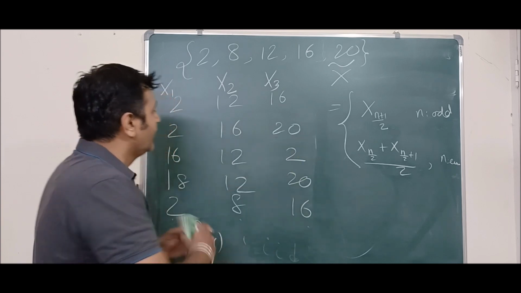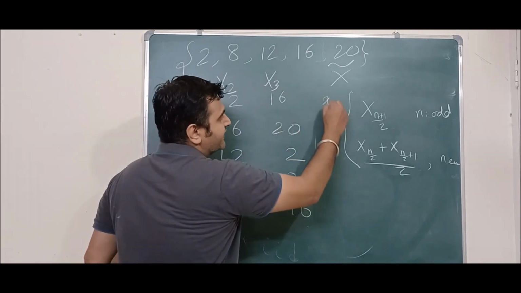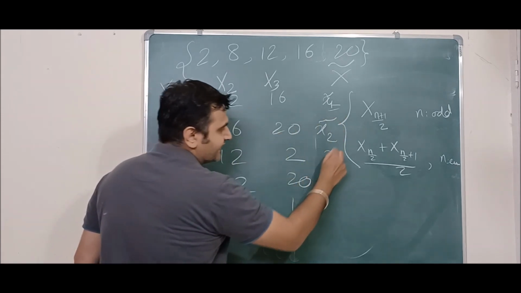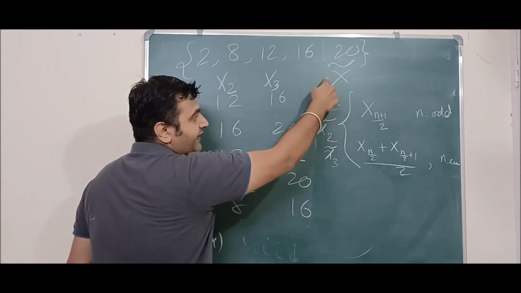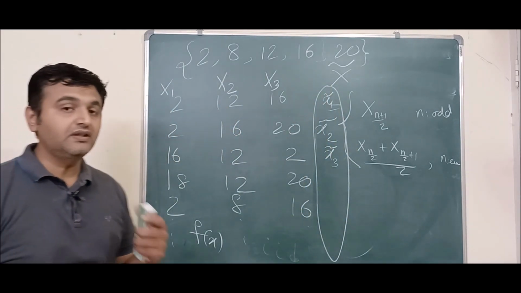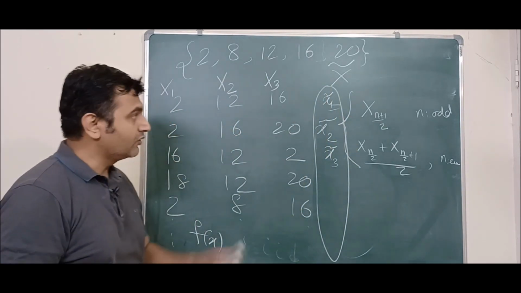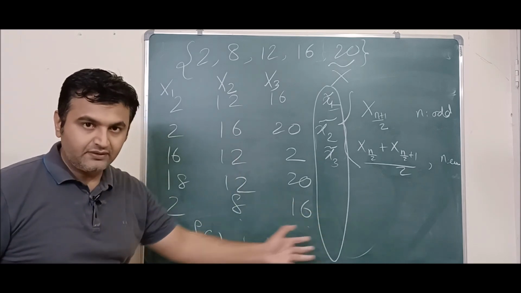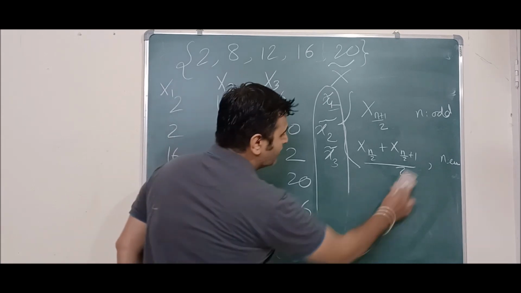And what is the value? You find the median of this, which is x1 tilde, you find the median of this, which is x2 tilde, median of this, x3 tilde. So x tilde is nothing but the collection of all these values, all the medians from the samples. This is called the sample median. Sample mode, I already talked about: B, A, C. So we already talked about the sample mode.